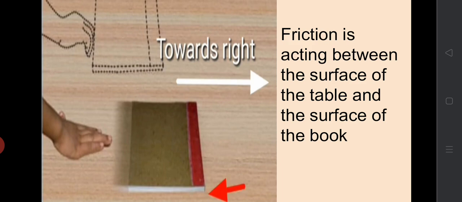Let us see the direction of frictional force in different cases. Here, friction is acting between the surface of the table and the surface of the book. If we push the book towards right, the direction of force will be towards left.